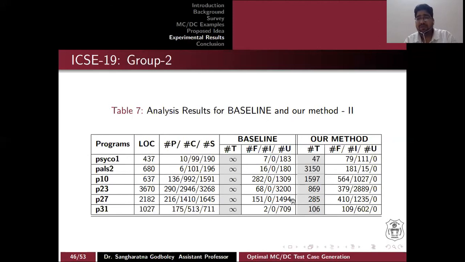The time difference is also clear. For the Psycho 1 program, CLI took infinity, that is a 1 hour timeout, and we just finished in 47 seconds. So it's actually a huge difference.